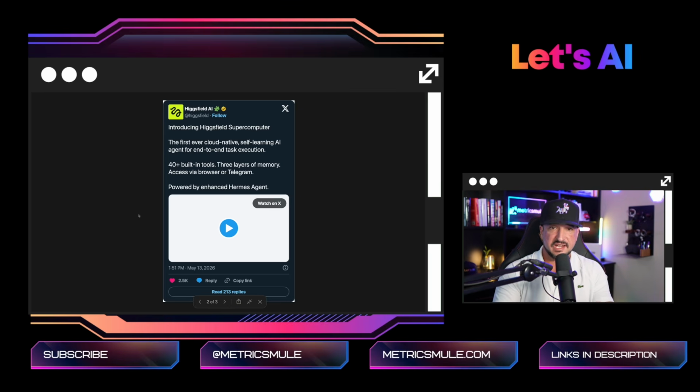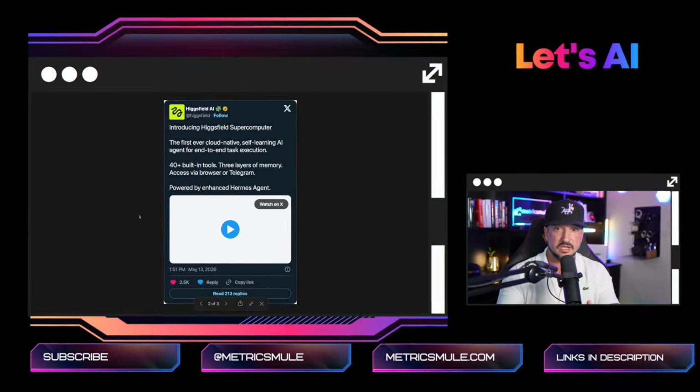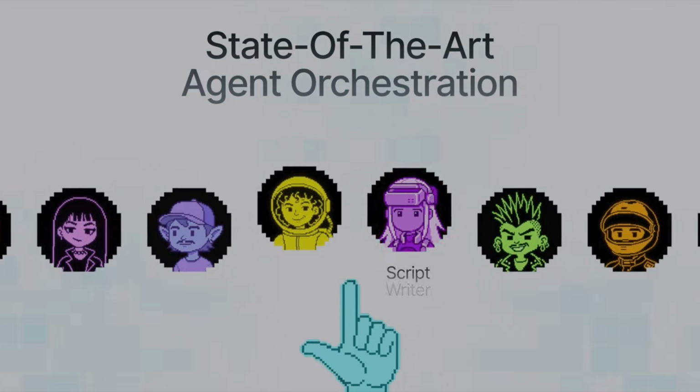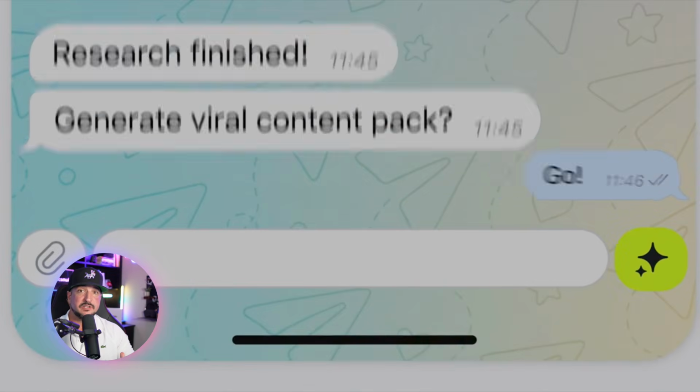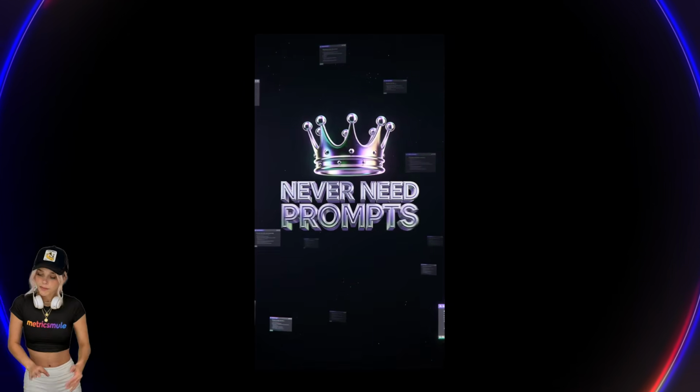Super. Higgsfield AI states that it is the first ever cloud-native, self-learning AI agent for end-to-end task execution. 40+ built-in tools, 3 layers of memory, access via browser or Telegram. And what really stands out is how easy this is.